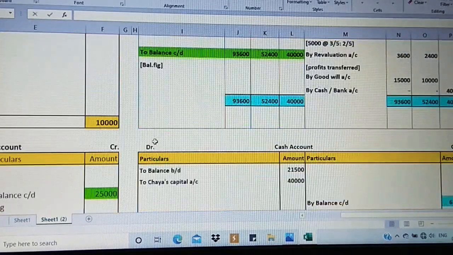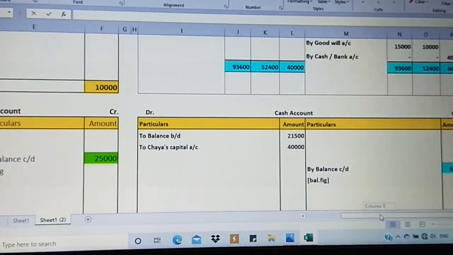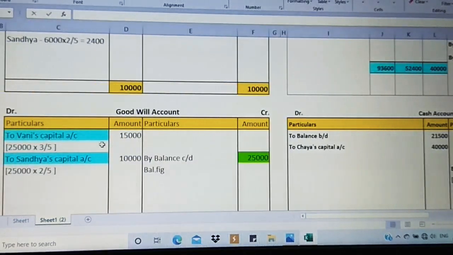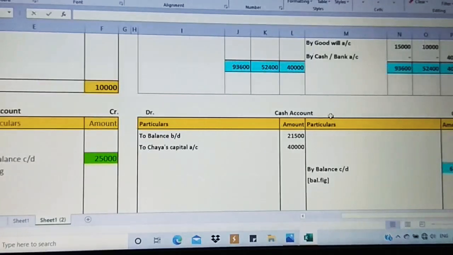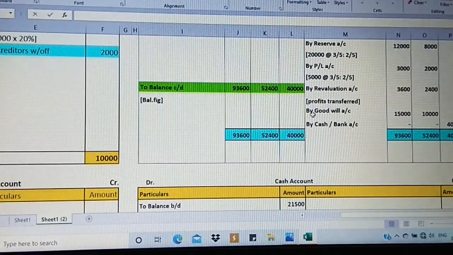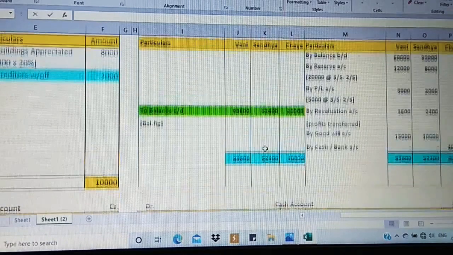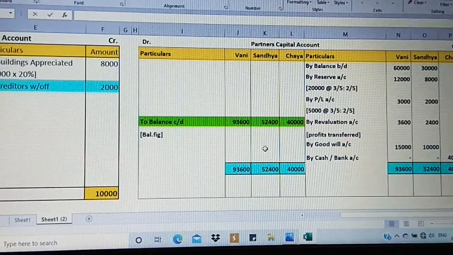Then moving on to the next account, called goodwill, we have on the debit side Vani's capital and Sandhya's capital getting affected, 15,000 and 10,000. As it is under the goodwill account, in the opposite direction, we take by goodwill account 15,000, 10,000. Now, apart from this, there is no further capital item for the old partners getting affected.